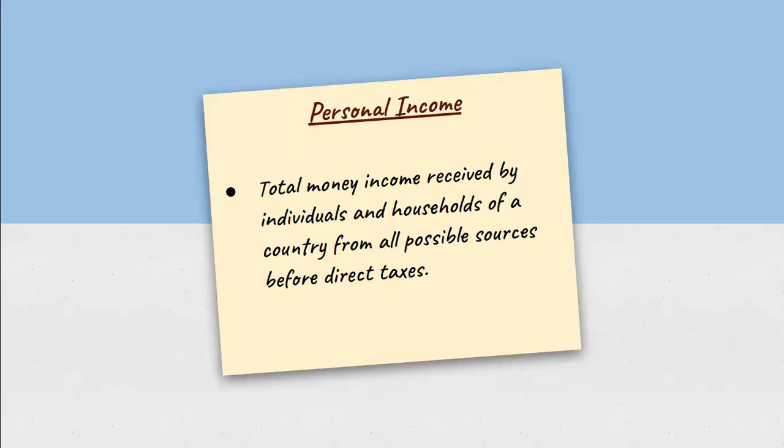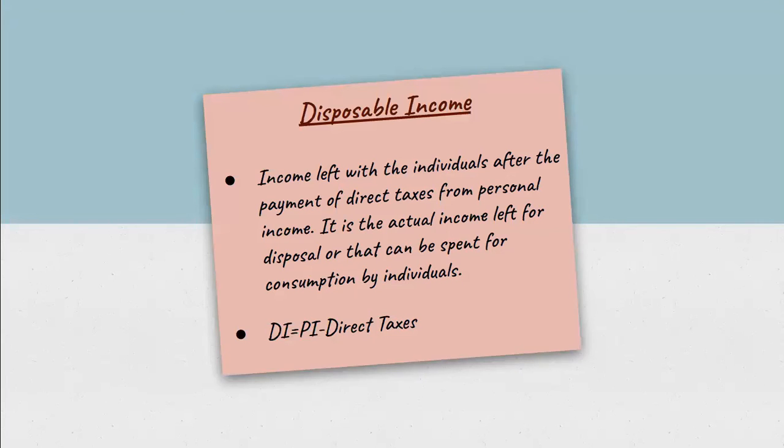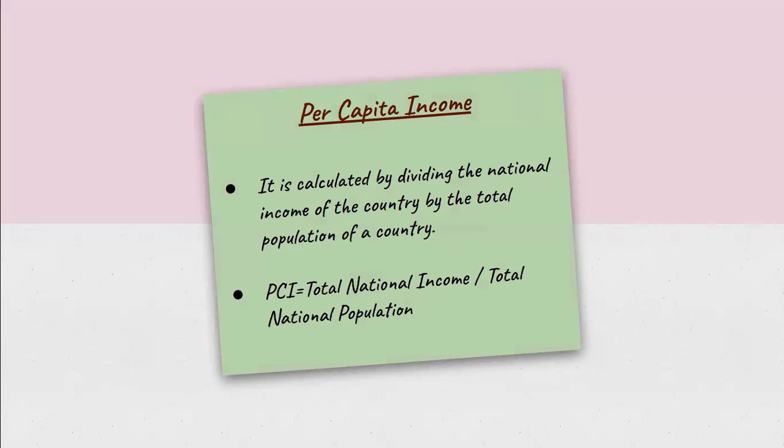And once these taxes are deducted, the income left with the individuals for their final consumption is called disposable income. This disposable income is what we generally call in-hand income. That is the money left with the individual to spend or use or invest or do anything. So the formula for disposable income is personal income minus direct taxes.